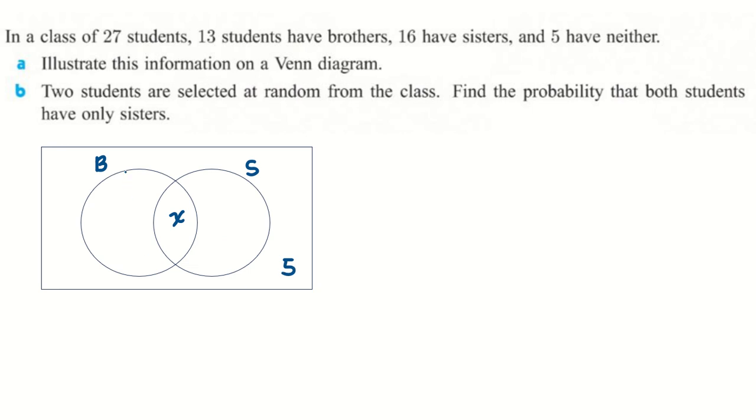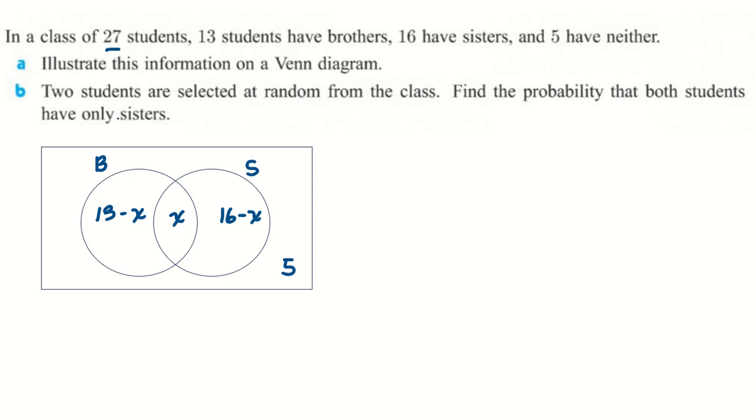So what's the number for those who only have brothers? 13 students have brothers, and some of them have sisters too. So those with only brothers is 13 minus x, because 13 minus x plus x is 13 students with brothers. And those with only sisters, the number should be 16 minus x. Now it makes sense. Now, how do we get x?